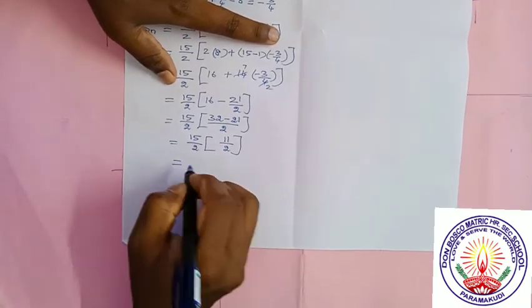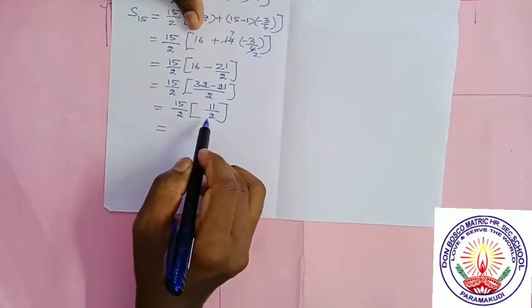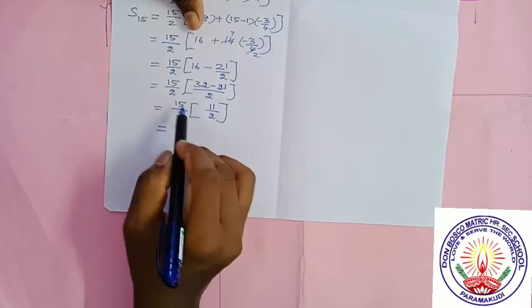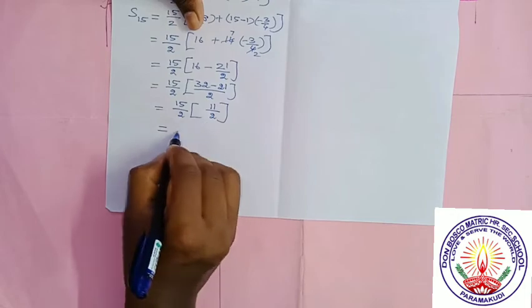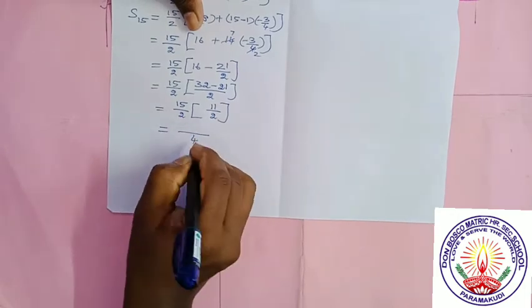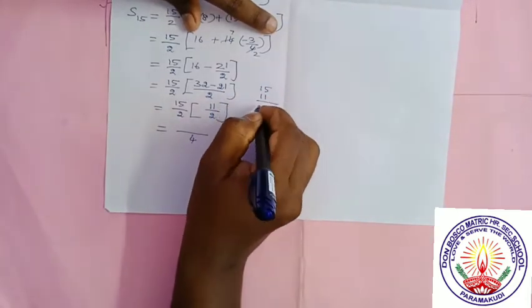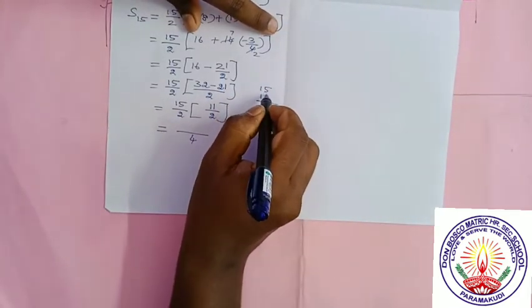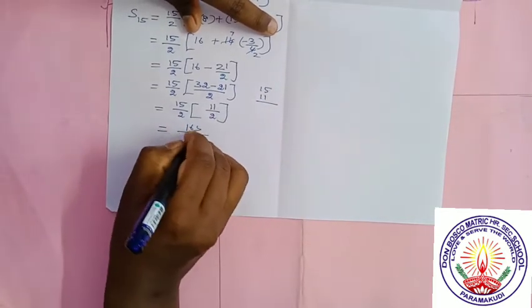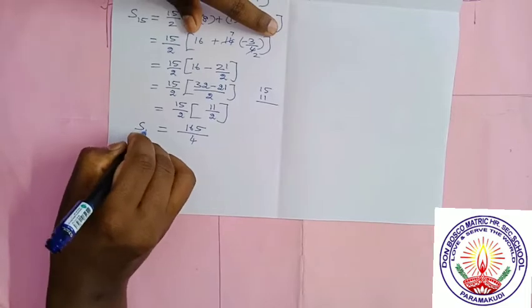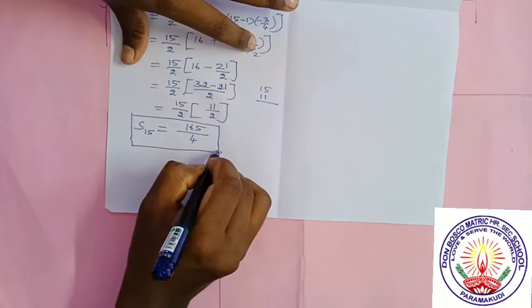So it is a multiplication of two fractions. How to multiply? Multiply the numerators and multiply the denominators. Since the numerator and denominator have no common factor, we have to multiply directly. So when you multiply 2 2s are 4, the denominator is 4. 15 into 11. We can easily multiply: 10 15s are 150, 1 15 is 15. 150 plus 15 is equal to 165. Therefore, the sum of first 15 terms is 165 divided by 4.